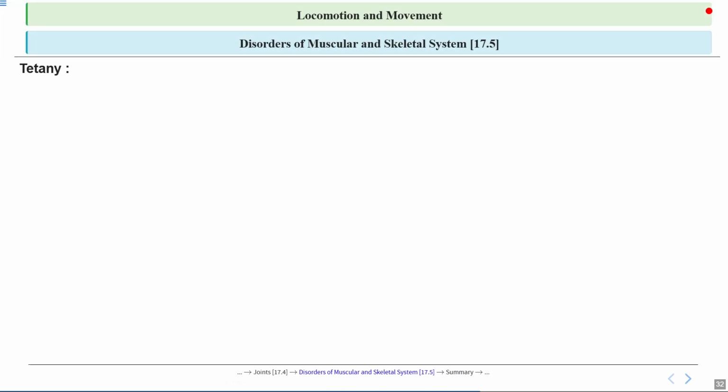Now let's talk about tetany, which is an important concept in the study of movement and muscle function. Let's examine what tetany actually means. It is a serious neurological condition. So you can think of it as a problem with the body's wiring system where nerves are sending too many signals to the muscles, causing trouble.